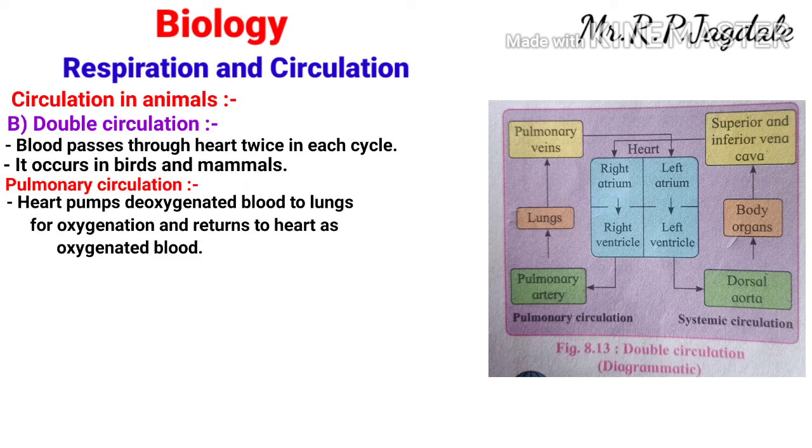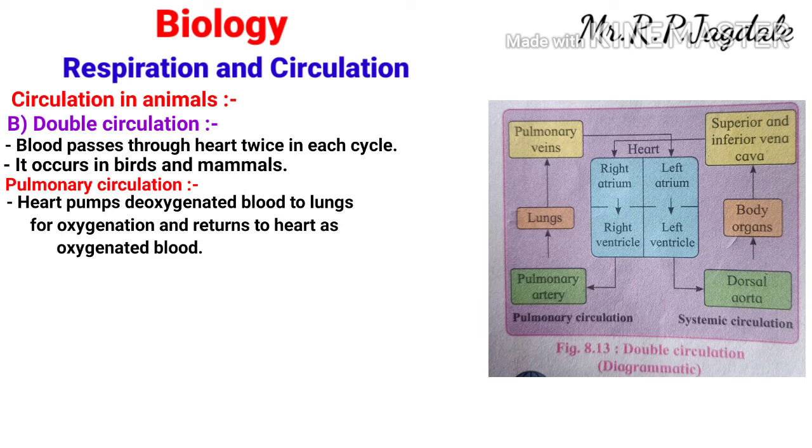Then from the lungs oxygenated blood goes to the pulmonary veins, and it returns to the heart. Through the pulmonary veins it goes to the left atrium. That means deoxygenated blood from the heart comes to the lungs, becomes oxygenated and then again enters the heart. That is called pulmonary circulation.